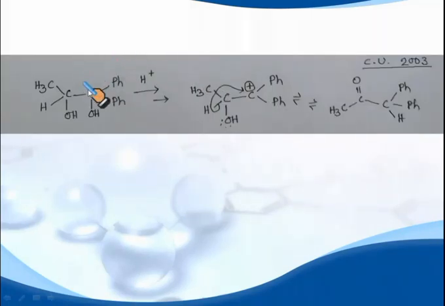So when this is treated with acid, what happens? The hydroxyl group attached to the carbon containing the phenyl group undergoes protonation, followed by loss of water and hydride migration, and forms this carbonyl compound.